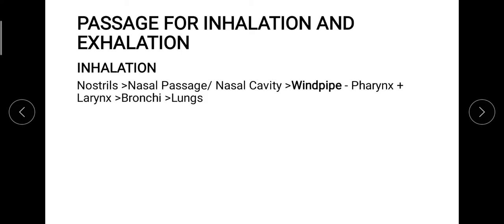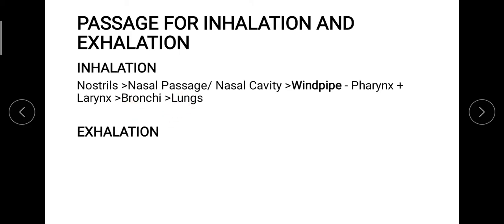And one another important key point is that inhalation and exhalation are completely opposite in terms of the passage. Means if inhalation is going A to Z, exhalation will be Z to A, a completely reverse direction. You can see it over here. In inhalation it will start from the nostrils, then the nasal passage, then the windpipe, then the bronchi, and then the lungs.